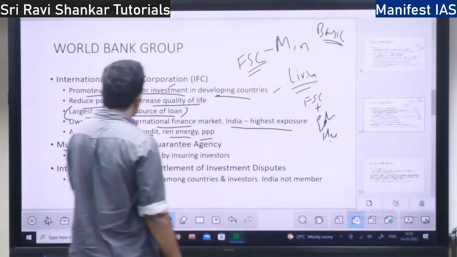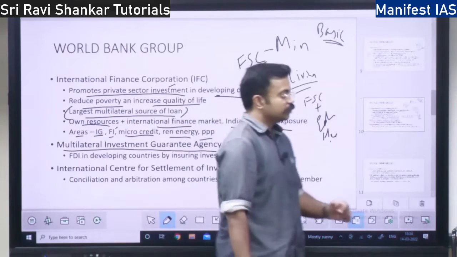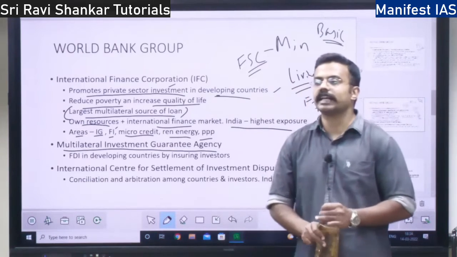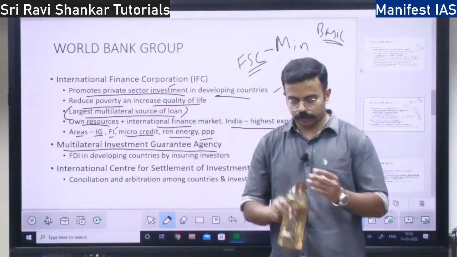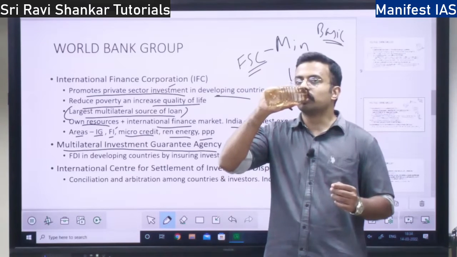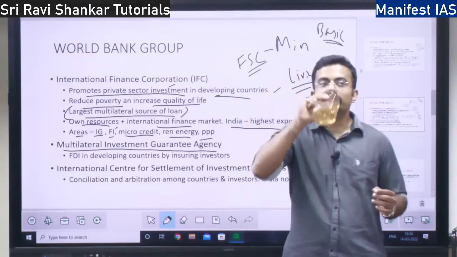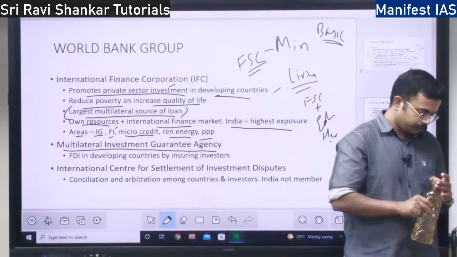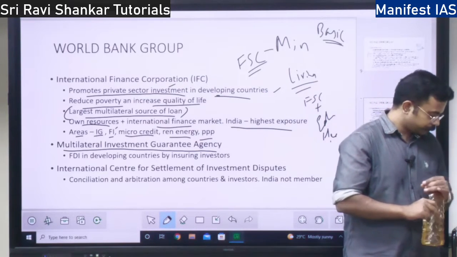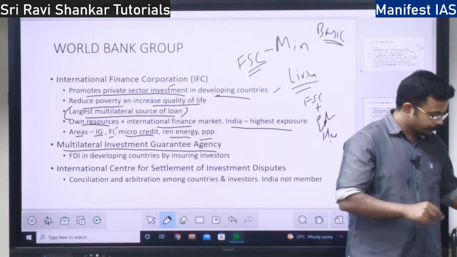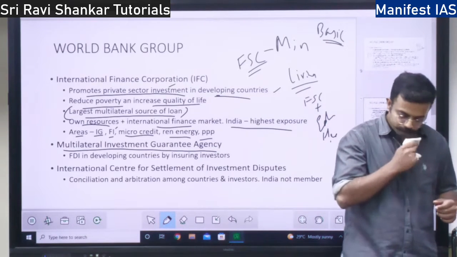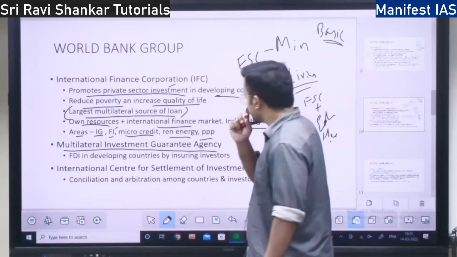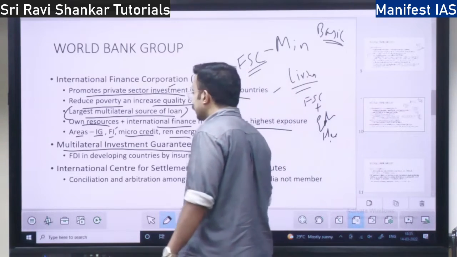Next, you have the Multilateral Investment Guarantee Agency. Just by the name, it shows that it is an insurance. It acts like an insurance. So, what is the concept of insurance? Multilateral Investment Guarantee Agency.